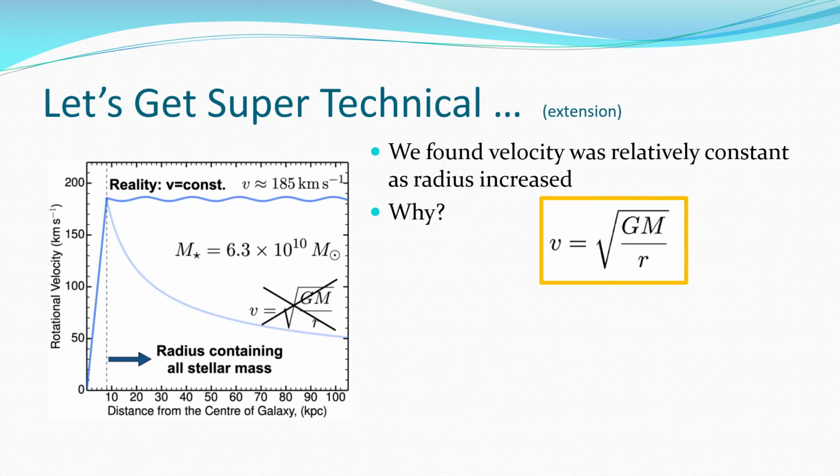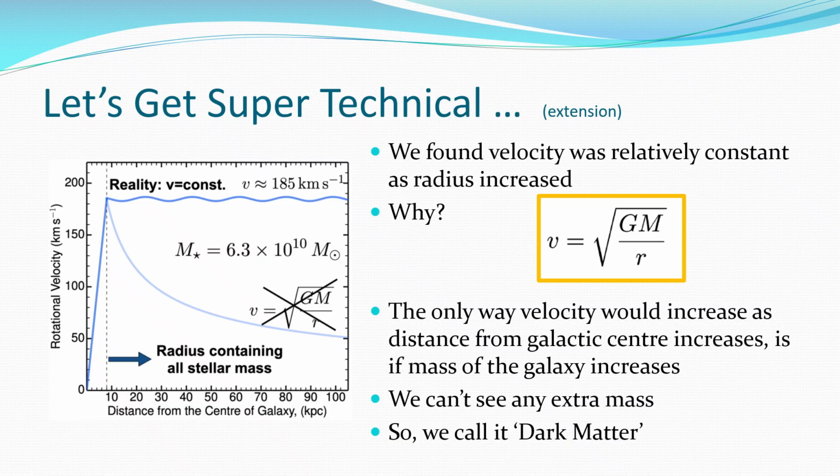We see this line here. As the distance from the galactic center increases, the velocity remains relatively constant, approaching about 200 kilometers a second, which is about how fast our sun is moving around the Milky Way. So the question becomes, look at your formula. Why? If this is changing, but this is staying constant, what has to change in response? That's the only other variable. There must be more mass in galaxies than what we realize.